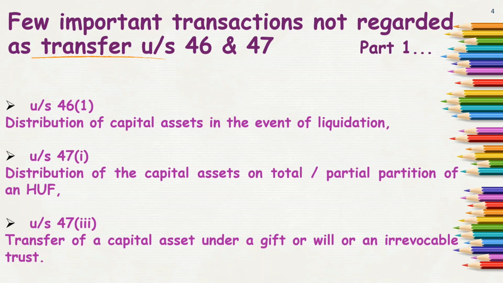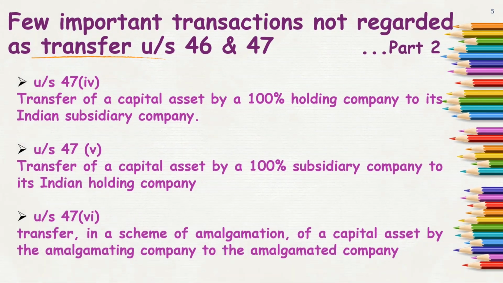A few items again. Section 47(4), that is clause 4, says transfer of capital assets by a 100% holding company to its Indian subsidiary company.